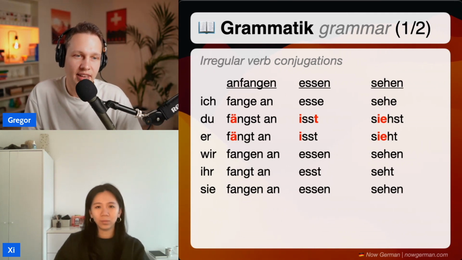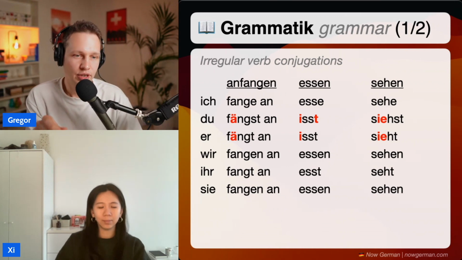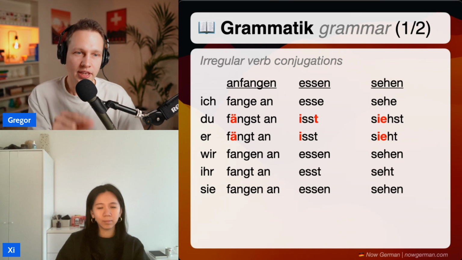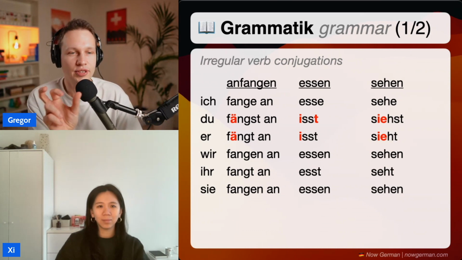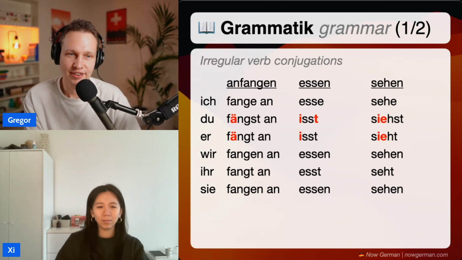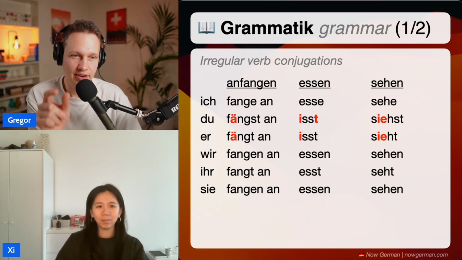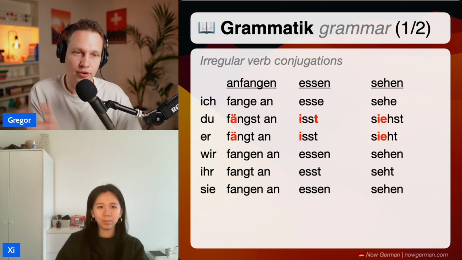No. It's the same that we saw in the last lesson for regular verbs. If a verb stem ends with the letter S, we don't need to add an additional S. Otherwise, it would be like du isst, and already it is a long S. We can't even make three. In German, we almost never have three S after each other. It's not something we do. So after there is an S already, we don't need to add an additional one. That is true both for regular and also for irregular verbs.